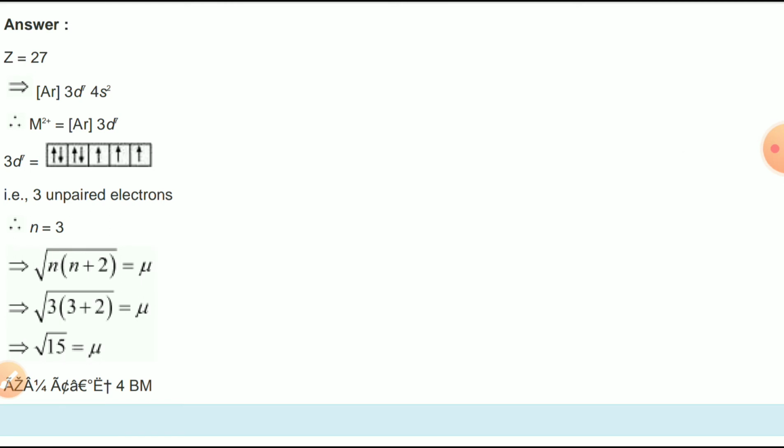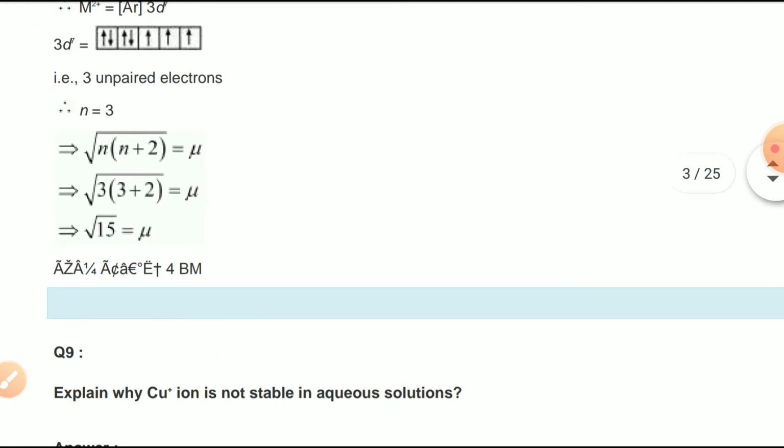If you have to put it into the mu value, mu is equal to square root of n into n plus 2, where n is the number of unpaired electrons. So n is 3, 3 plus 2 is 5, 5 into 3 is 15. So the square root of 15 is approximately 3.9.